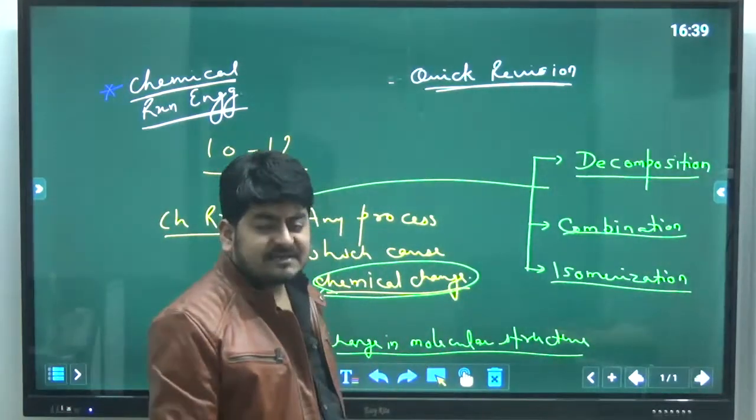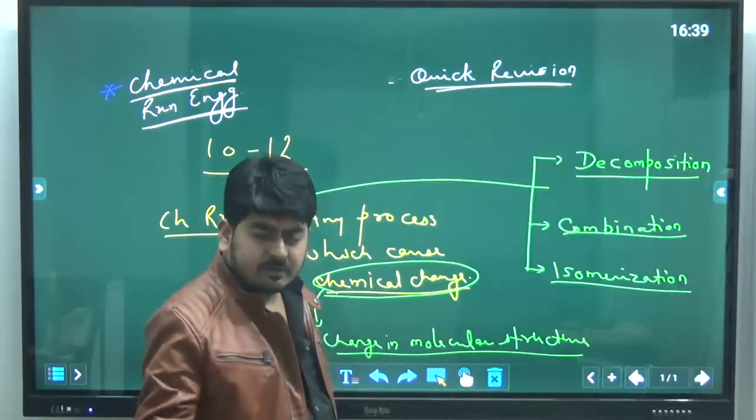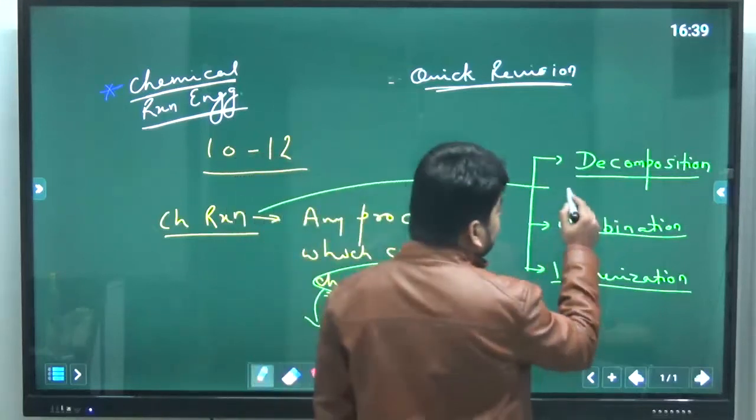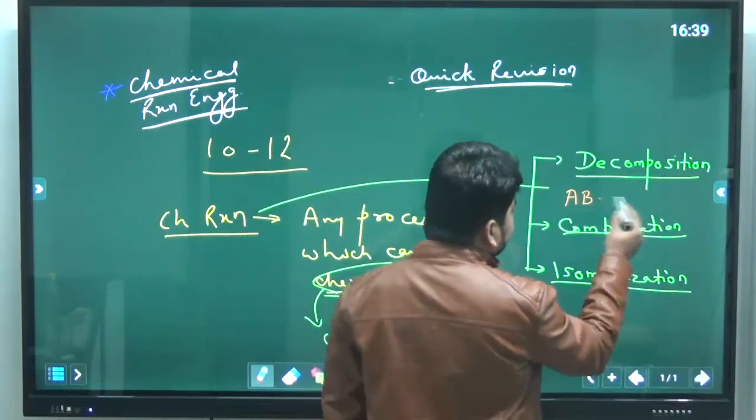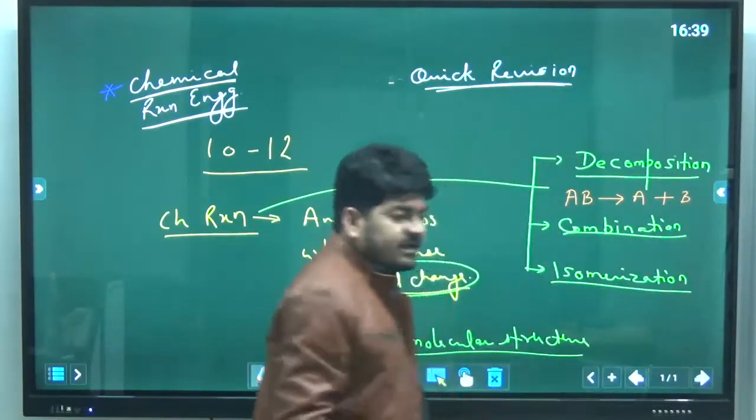Decomposition, as the name suggests, means breaking. Obviously small molecules will not break as such; a large molecule will break. When a large molecule breaks into smaller molecules like AB gives A plus B, that is called decomposition.